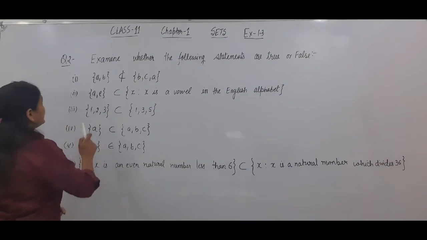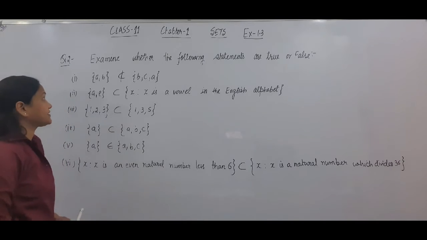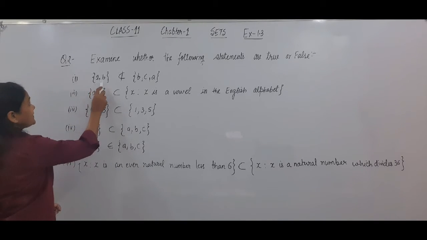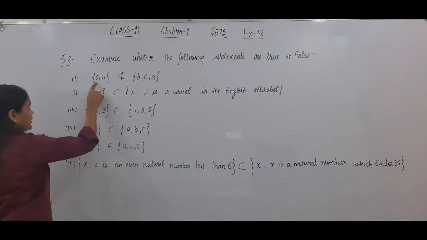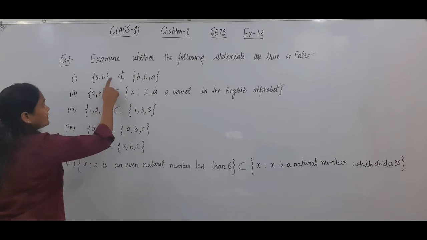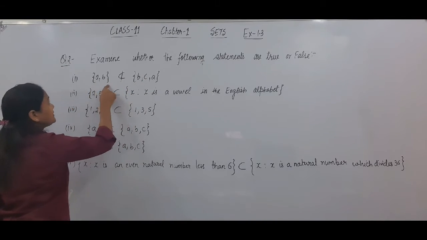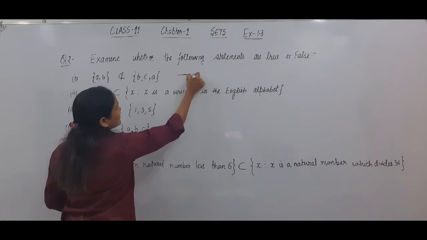Your second question is, examine whether the following statements are true or false. Your first statement is {A, B} is not a subset of {B, C, A}. Let us check whether A is an element of this set. Yes. B is also an element of this set. So this set is a subset of this set. So this statement is false.